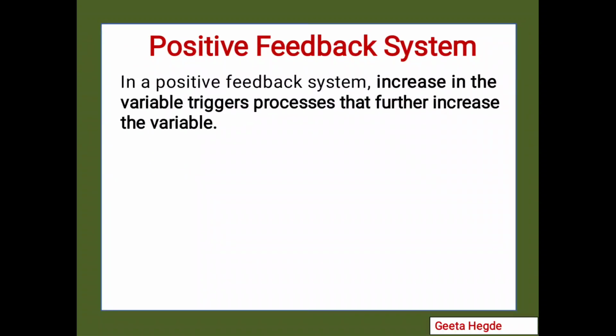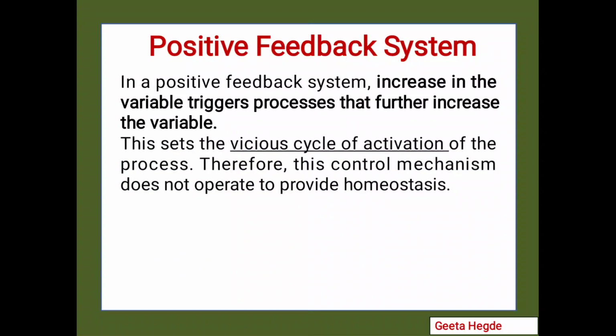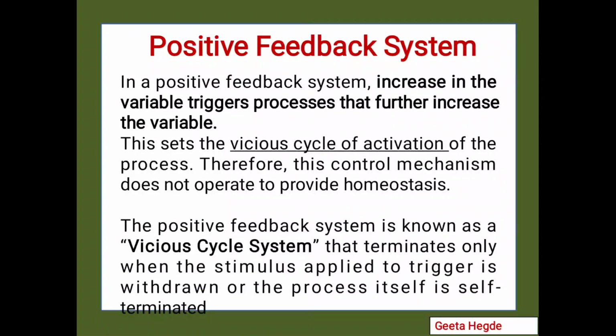Second is the positive feedback mechanism. In a positive feedback mechanism, an increase in the variable triggers a series of processes that further increase the same variable. So this sets a vicious cycle of activation of the process, and technically speaking, this control mechanism does not operate to provide homeostasis because it is taking the variable away from the normal range. The positive feedback mechanism is also known as a vicious cycle system that terminates only when the stimulus applied to the trigger is either withdrawn or the process itself is self-terminated.